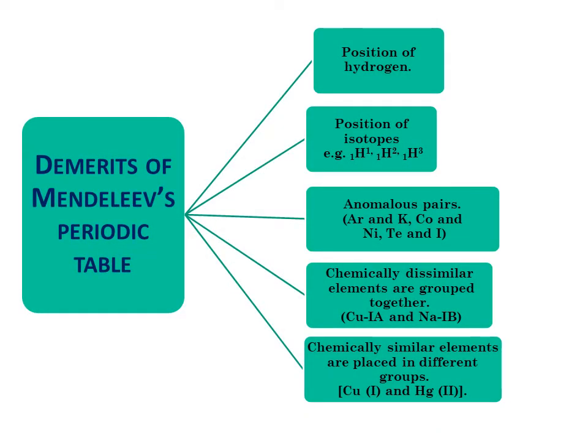There were certain demerits in Mendeleev's periodic table. First, the position of hydrogen was not clear. The position of isotopes was not clear. There were certain anomalous pairs, that is, an element with larger atomic mass was placed before an element with smaller atomic mass. Then, chemically dissimilar elements were grouped together, and chemically similar elements were placed in different groups.